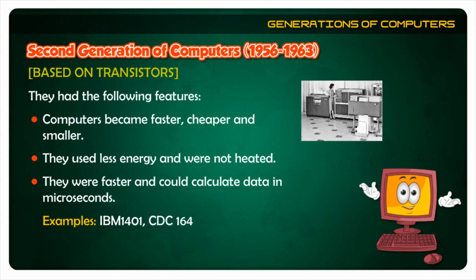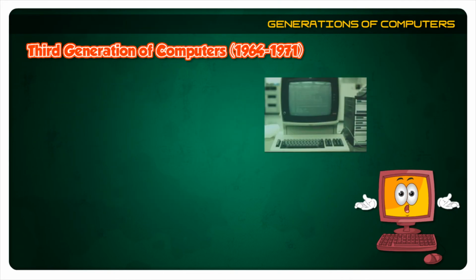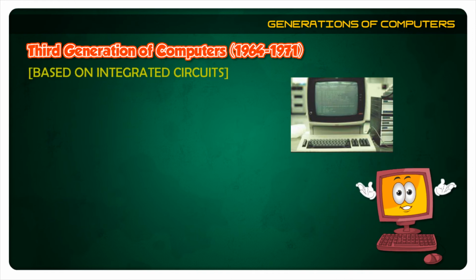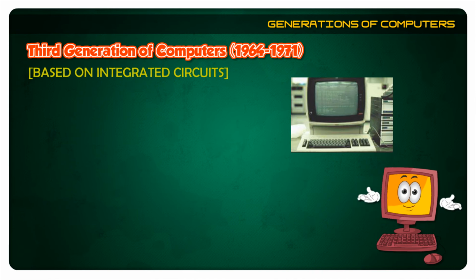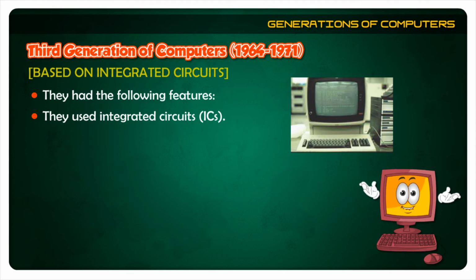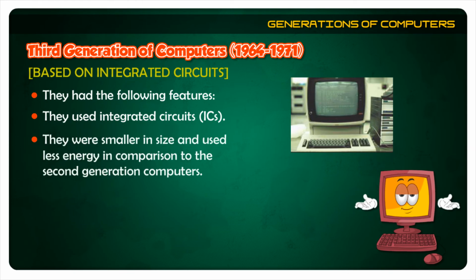Third generation of computers, 1964 to 1971. Based on integrated circuits. They had the following features. They used integrated circuits, ICs. They were smaller in size and used less energy in comparison to second generation computers.